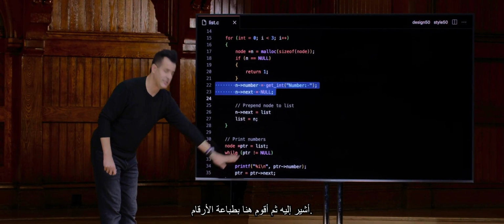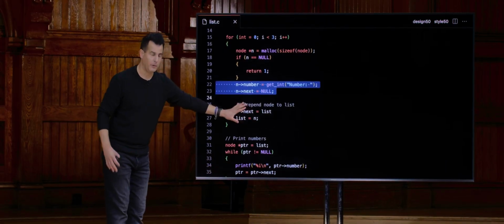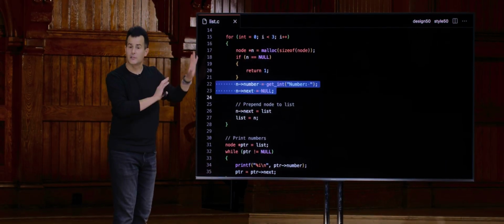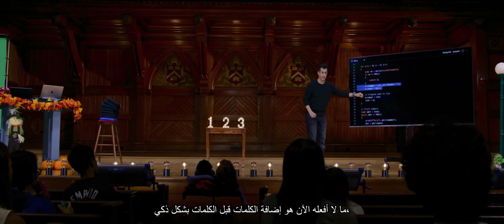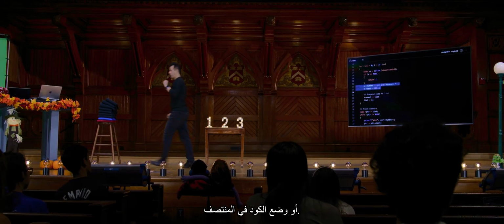And then down here, I'm printing the number. So this is where we left off. But this is a pre-made version that's nicely commented. It's on the course's website for reference. What I'm not doing now is intelligently prepending, appending, or plopping the code in the middle. So how do we do that?